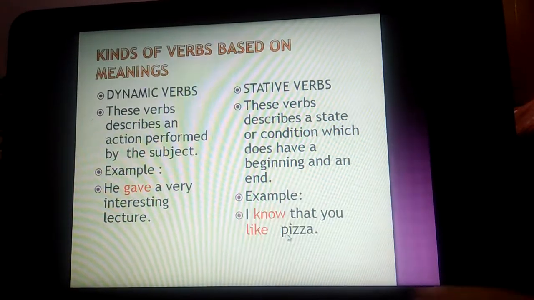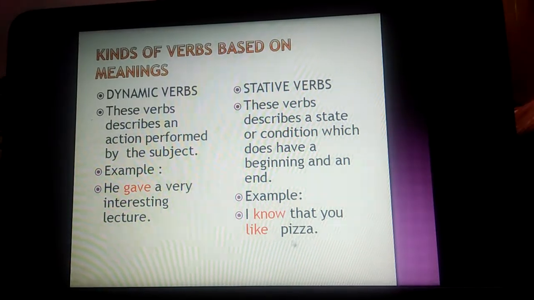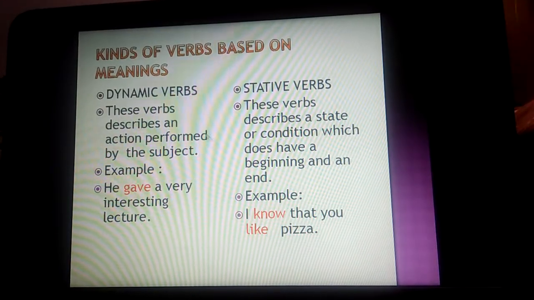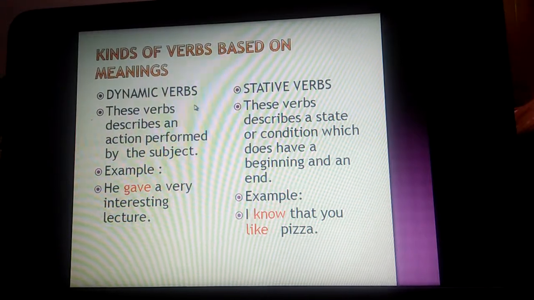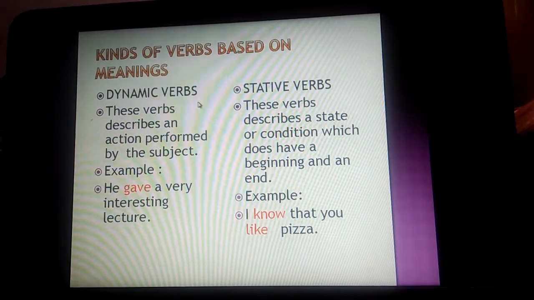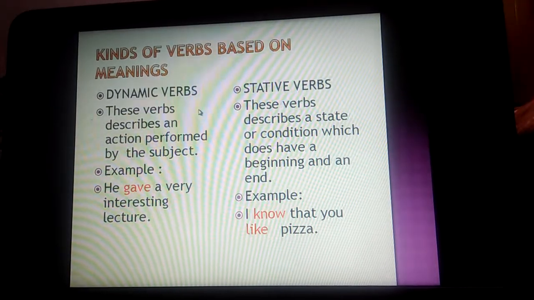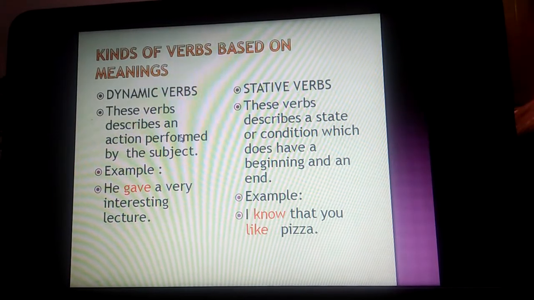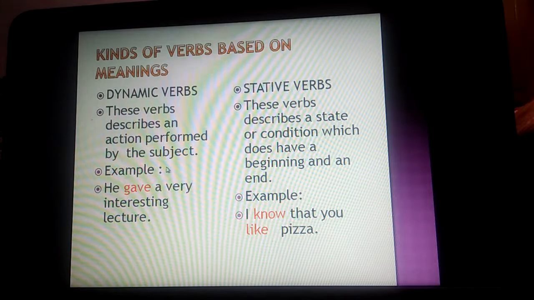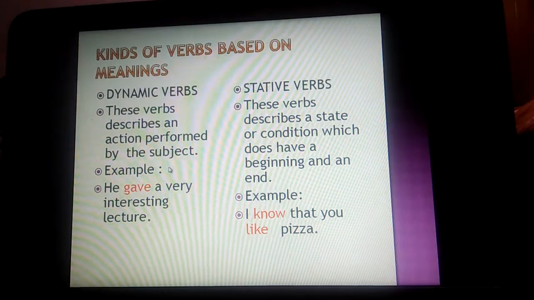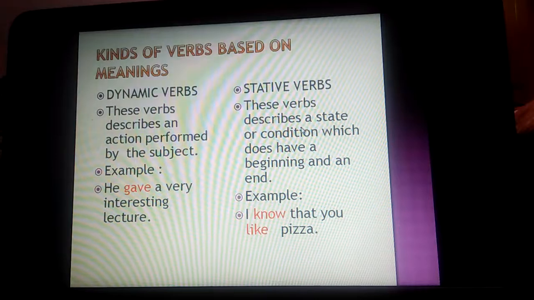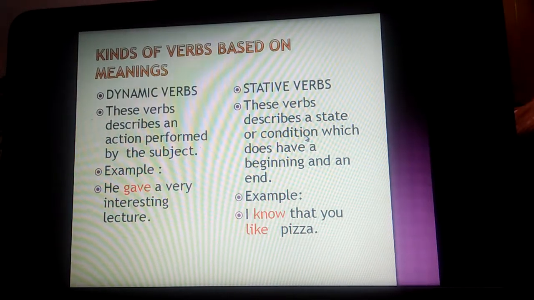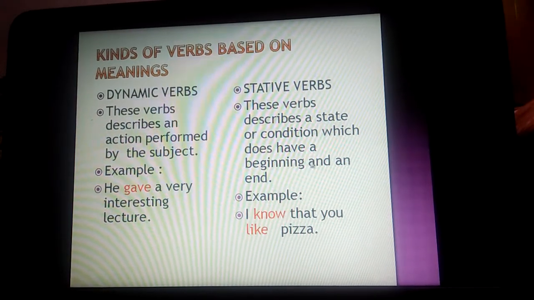Now the next topic is kinds of verbs based on meaning. Based on meaning we have dynamic verbs and stative verbs. Dynamic verbs describe an action performed by the subject. Stative verbs describe the state or condition which does not have a clear beginning and end.